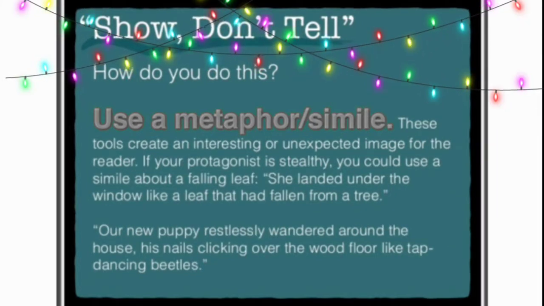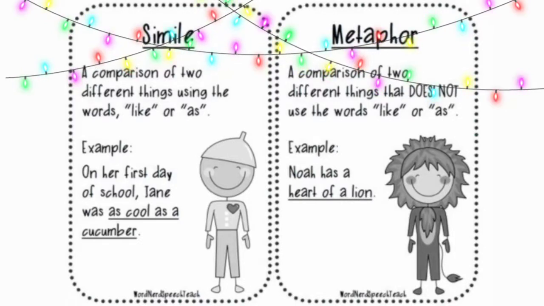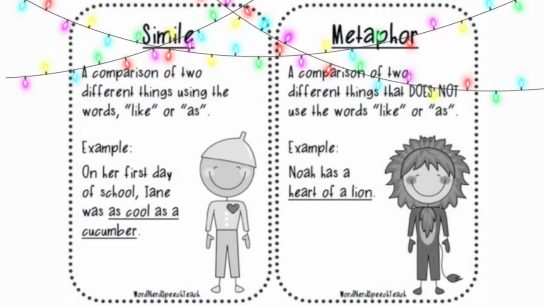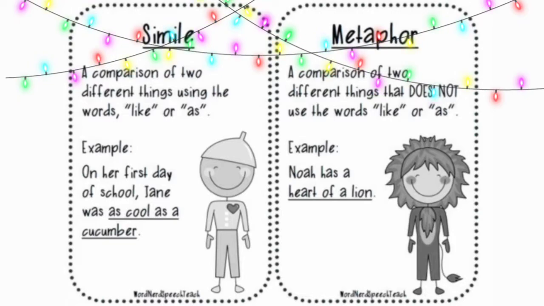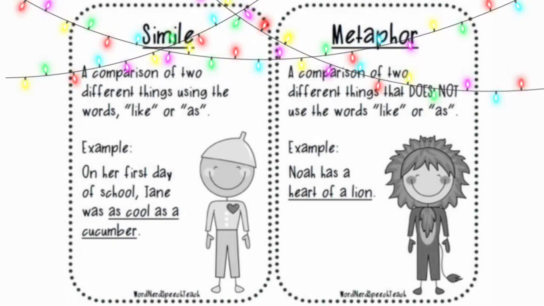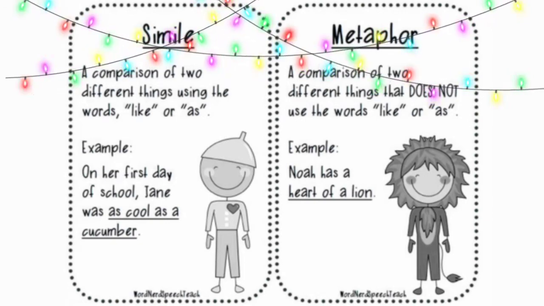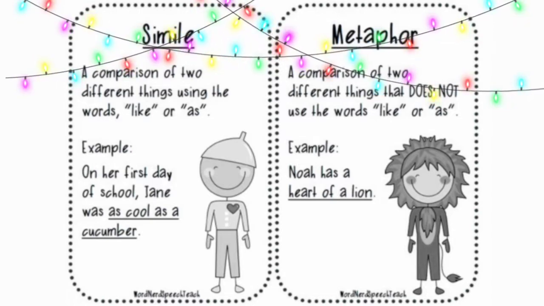Secondly, you will have to use metaphor and simile. First, let's learn what metaphor and similes are. Metaphor and simile are the tools used for imagery. It means they are used to create a picture in the reader's mind. First, let's discuss what simile is. Simile is a comparison of two different things using the word like or as. For example, on her first day of school, Jane was as cool as a cucumber.